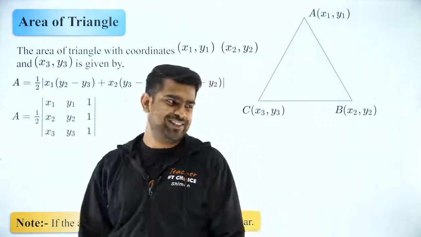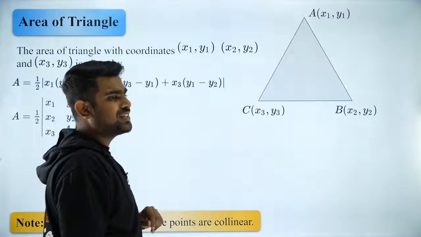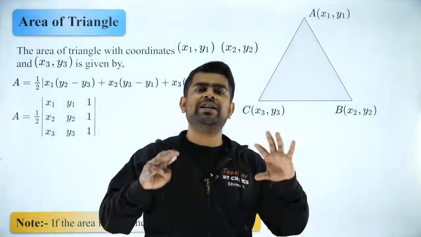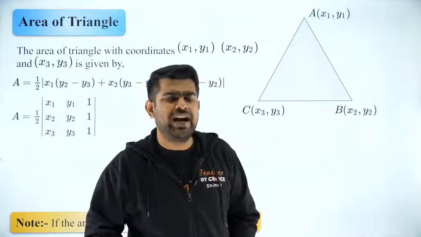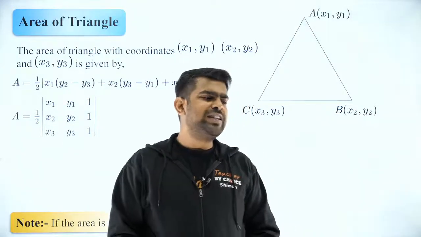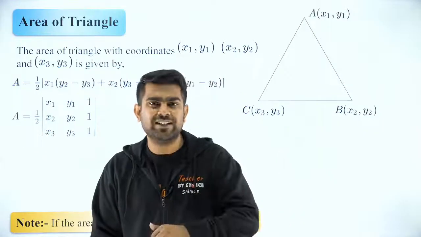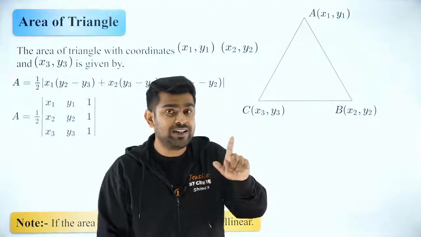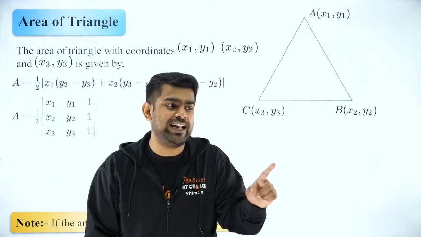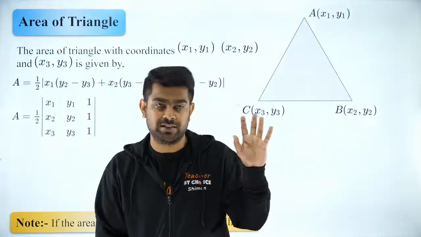Okay, Rohan. So guys, the next topic, the second topic which you will study in straight lines is nothing but area of triangle. Everybody will be asking me, sir, we have already studied in our lower classes. It is nothing but half base into height. Then why are you teaching again area of triangle? So here, I'm not going to give you the side length. Rather, I'm going to give you the coordinates of the vertices.